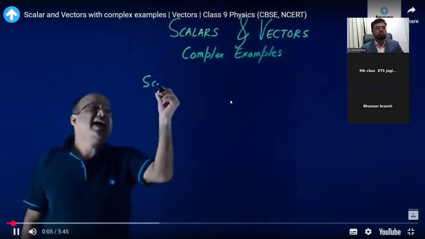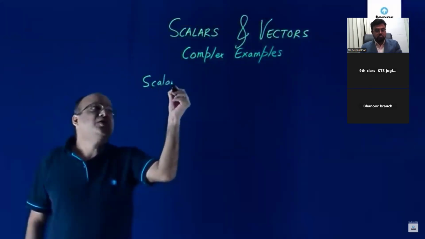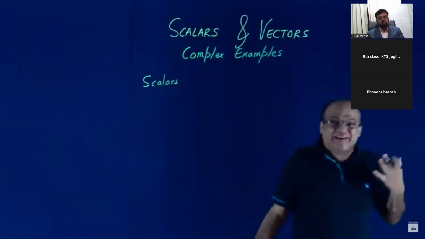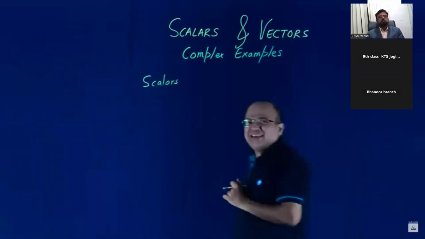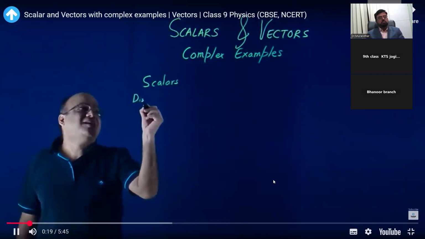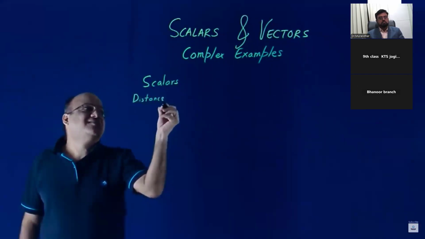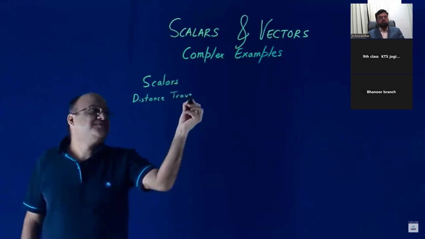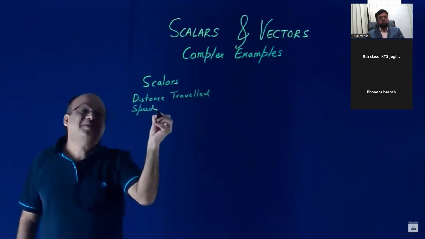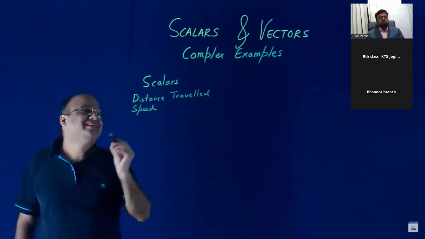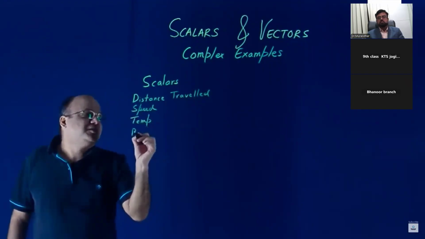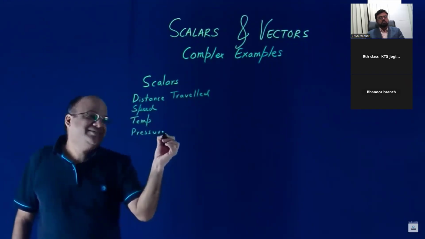Scalars have magnitude, no direction, and they obey the laws of ordinary algebra, right? Scalars. First example is distance traveled. Distance traveled is a scalar. Speed, which is distance traveled per unit time, is a scalar. Temperature and pressure, both are scalar quantities, right?